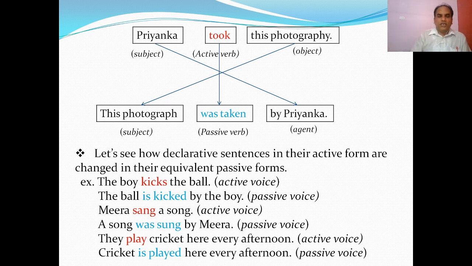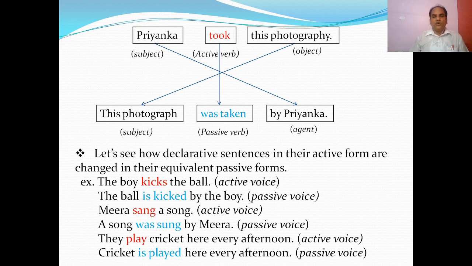Okay, so let us take some examples. See how declarative sentences in their active verb forms are changed into their equivalent passive forms. "The boy kicks the ball" is active voice, and if we change it into passive, "The ball is kicked by the boy."